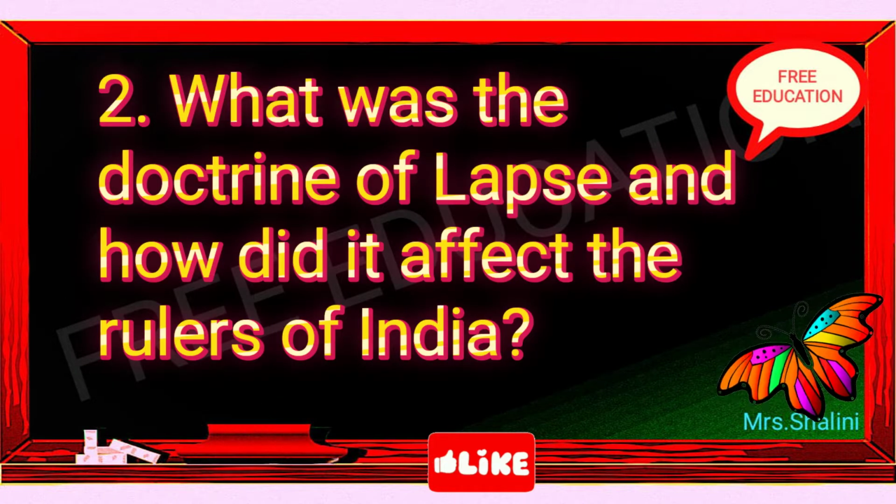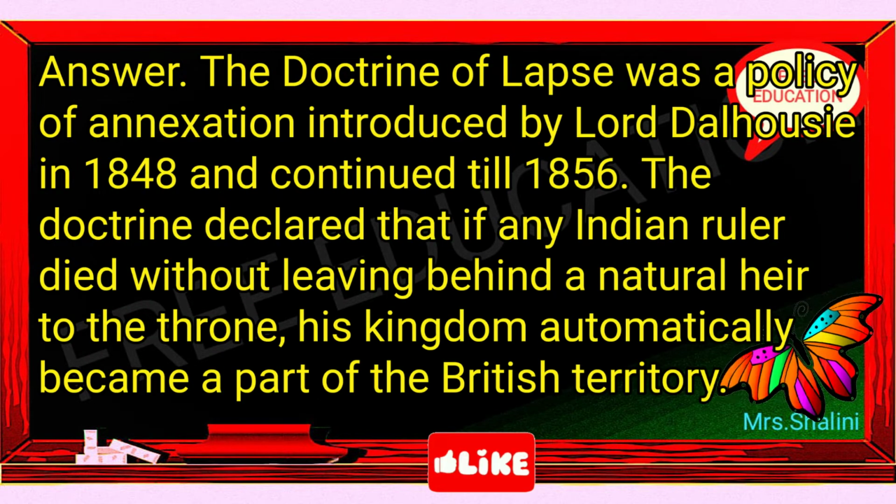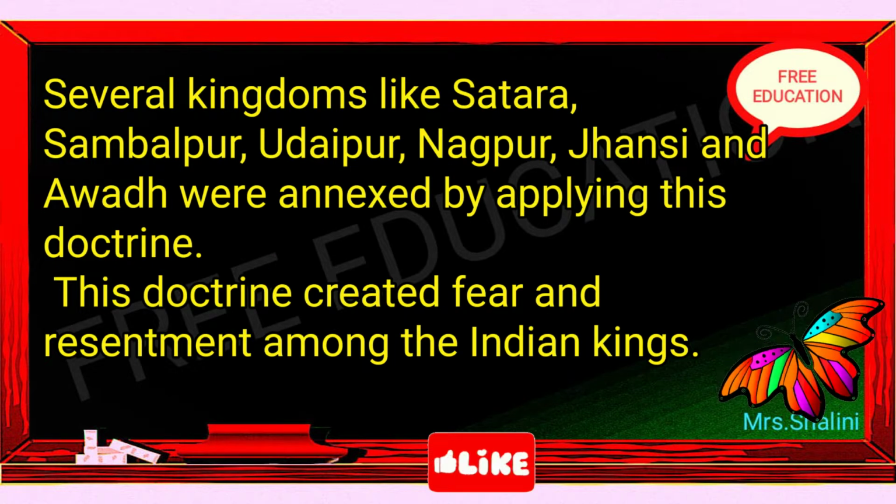2. What was the doctrine of lapse and how did it affect the rulers of India? Answer. The doctrine of lapse was a policy of annexation introduced by Lord Dalhousie in 1848 and continued till 1856. The doctrine declared that if any Indian ruler died without leaving behind a natural heir to the throne, his kingdom automatically became a part of the British territory. Several kingdoms like Satara, Sambalpur, Udaipur, Nagpur, Jhansi and Awadh were annexed by applying this doctrine. This doctrine created fear and resentment among the Indian kings.